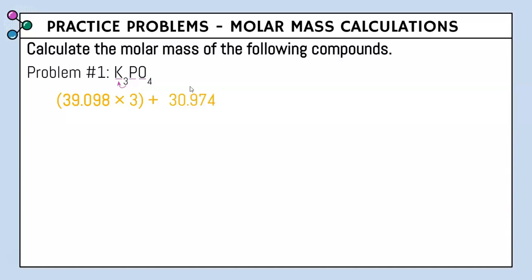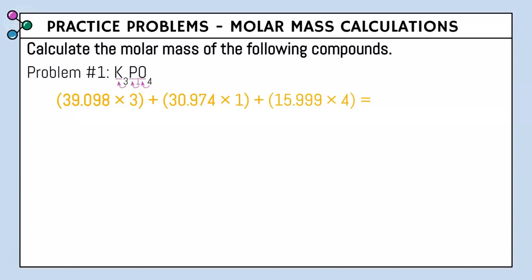Now figure out how many phosphorus we have in the compound. There is no number after phosphorus. That means it's 1, because in chemistry, we never write ones. Therefore, there is one phosphorus in the compound, so we're going to multiply this number by 1. And then moving on to our next capital letter, which is O, finding O on the periodic table, that is oxygen. Oxygen has an atomic mass of 15.999. And in the compound, we actually have 4 oxygens, so we're going to multiply this number by 4.